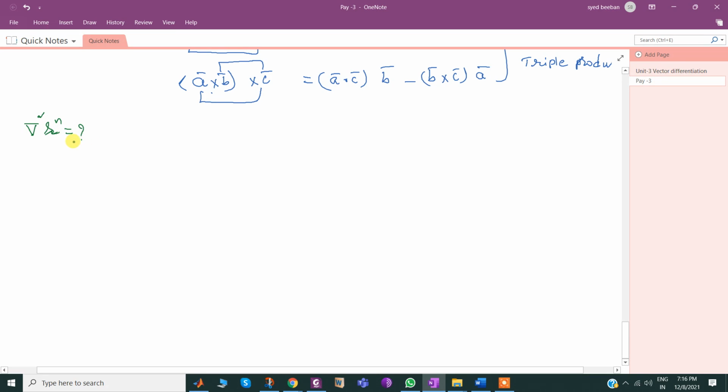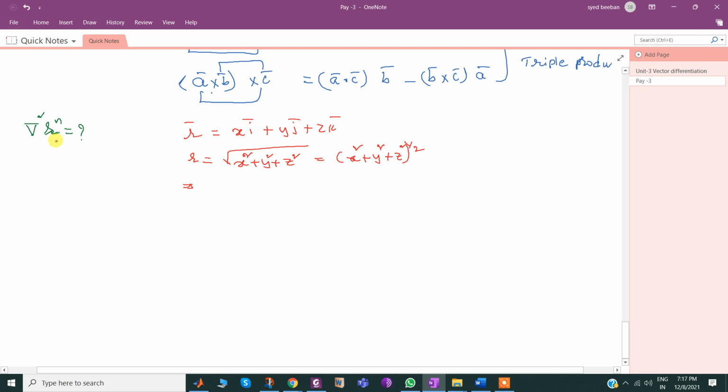Whenever r is there, the basic information you need to recollect and write down first without any hesitation: r bar equal to x i bar plus y j bar plus z k bar, and r equals under root of x square plus y square plus z square. The same I may write here, x square plus y square plus z square whole power 1 by 2.